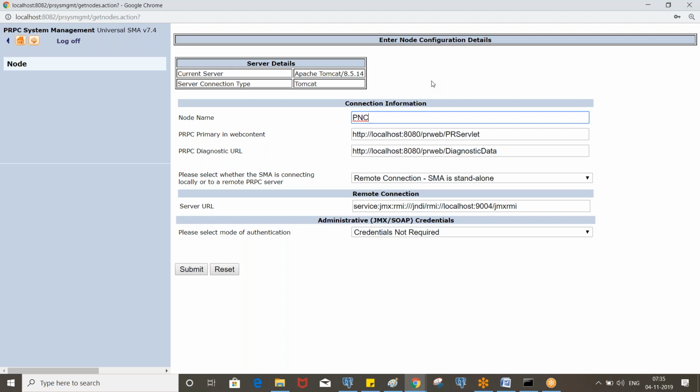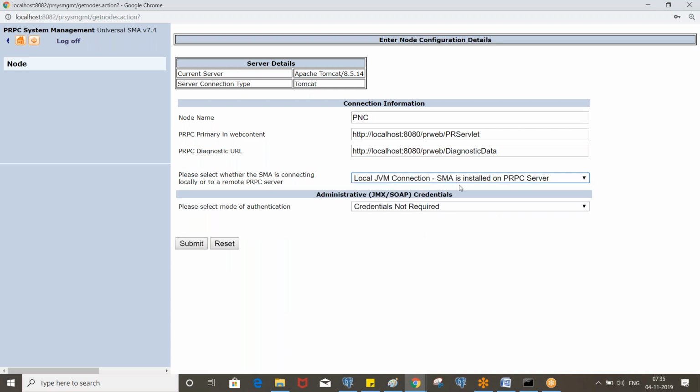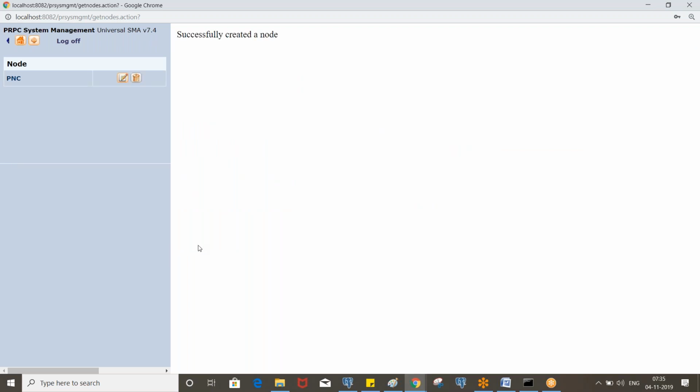Okay, so it is connecting to a local or a remote PRPC server. If it is a real-time application, it will be a remote connection. Since it is a personal edition, the server is there in the system, right? So you need to select local JVM connection. In the real-time application, you don't need to take care of this. By default you will have all the nodes, all the systems. Okay, so click on submit.